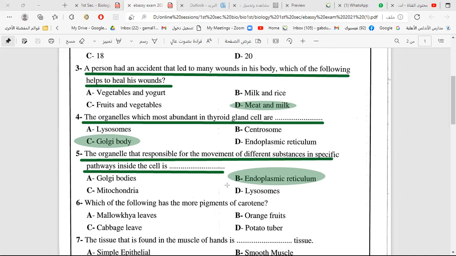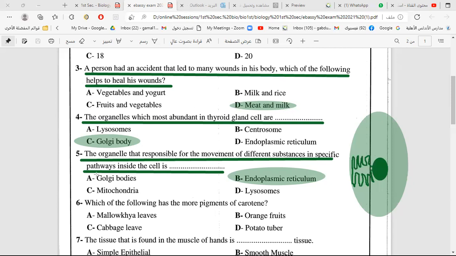Remember, the endoplasmic reticulum transports substances in the cell, or from one cell to another, or from the nucleus to the cytoplasm, and so on. So the endoplasmic reticulum is the transporting canals or tubules in the cell. It helps in transporting substances in the cell, between the cell and other cells, or between the nucleus and the cytoplasm.